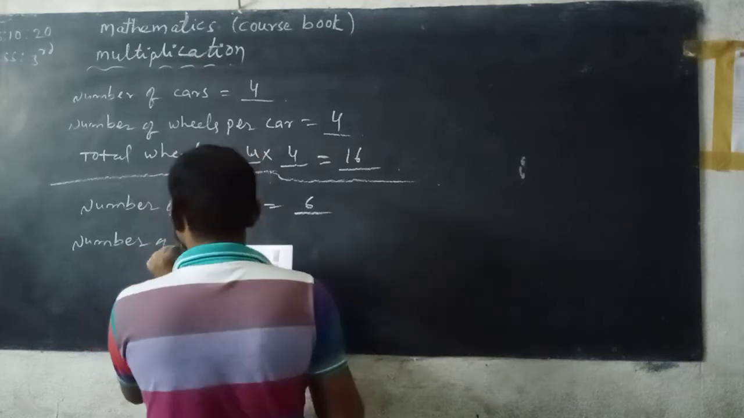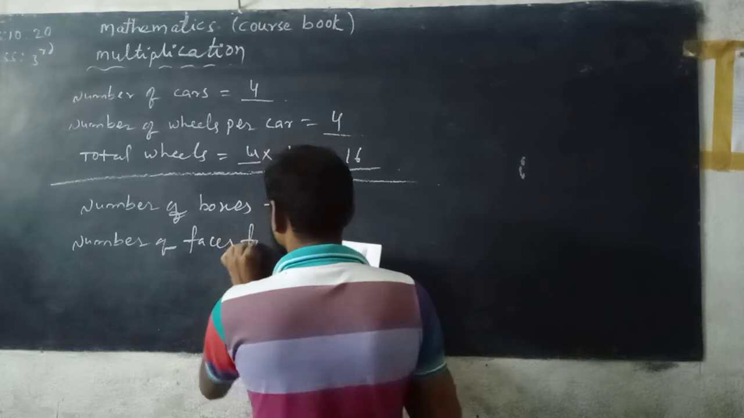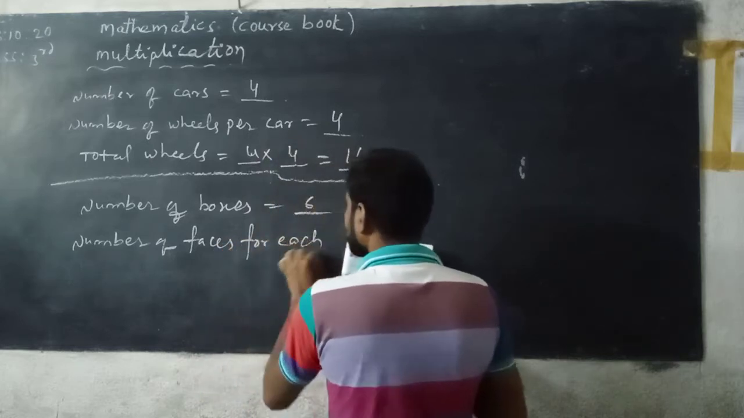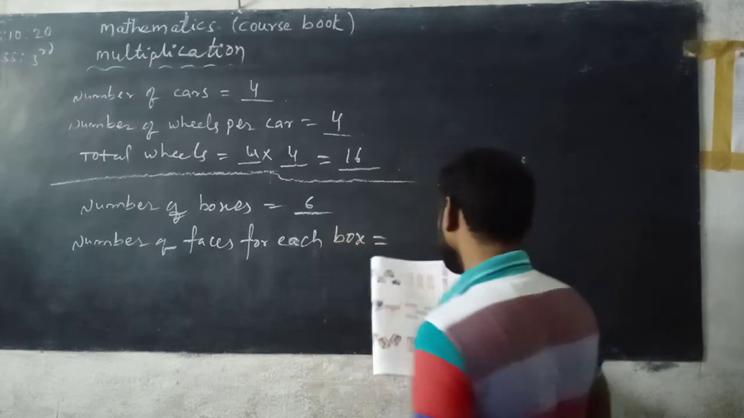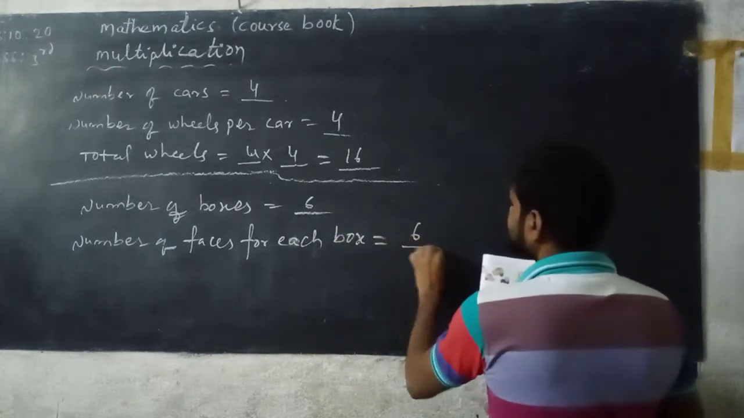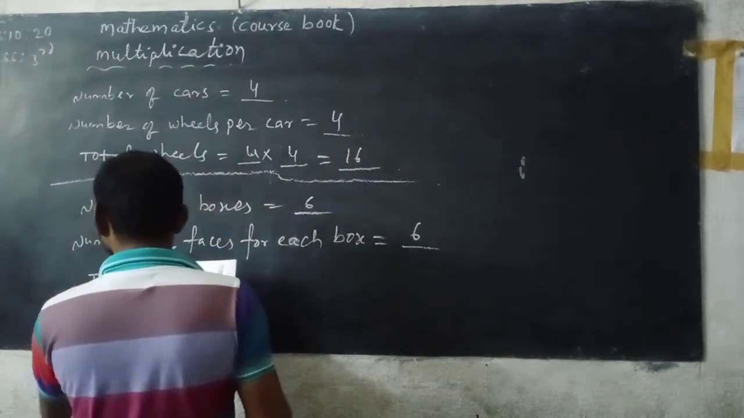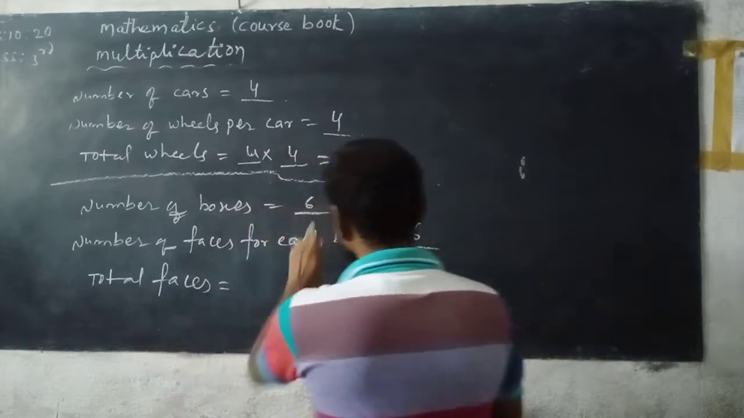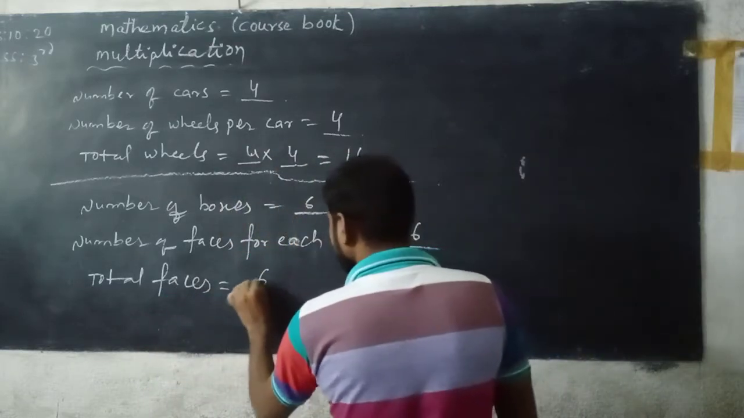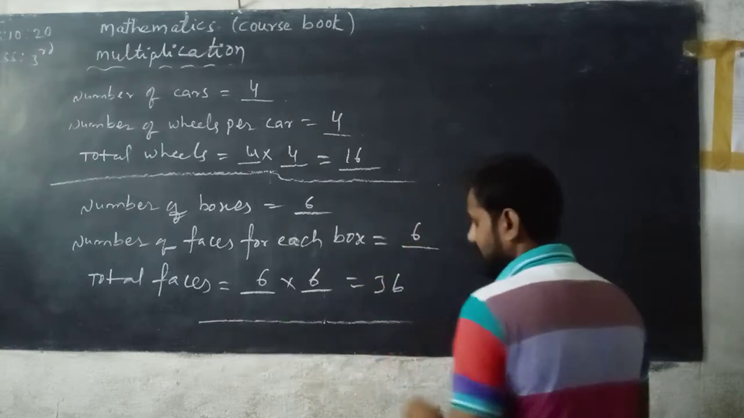Number of faces for each box. So each box has how many faces? 6 faces. Total faces is equal to 6 into 6. 6 sixes are 36.